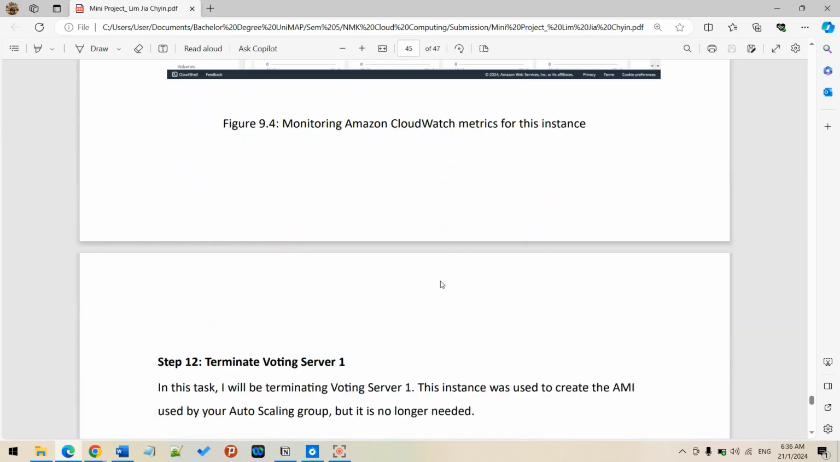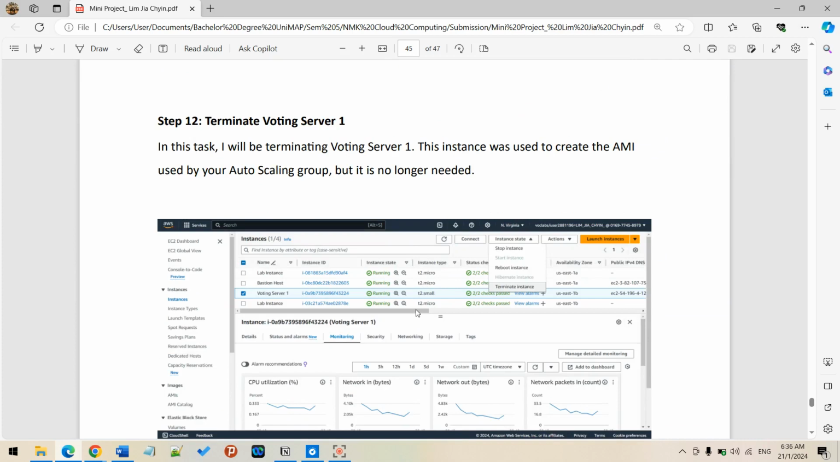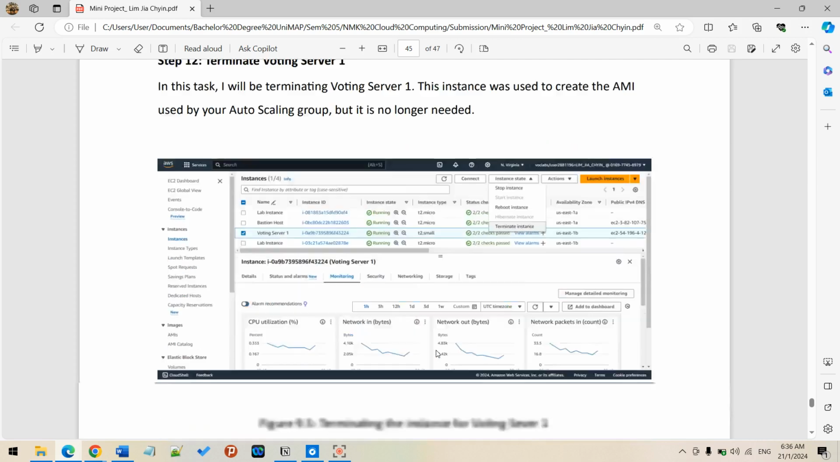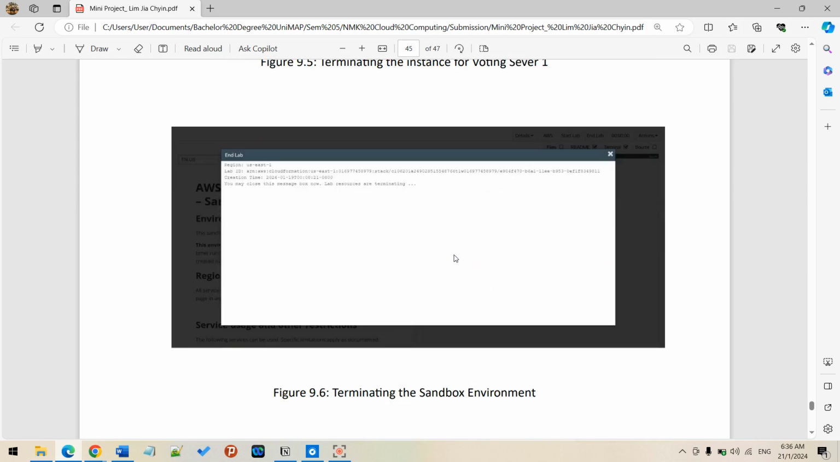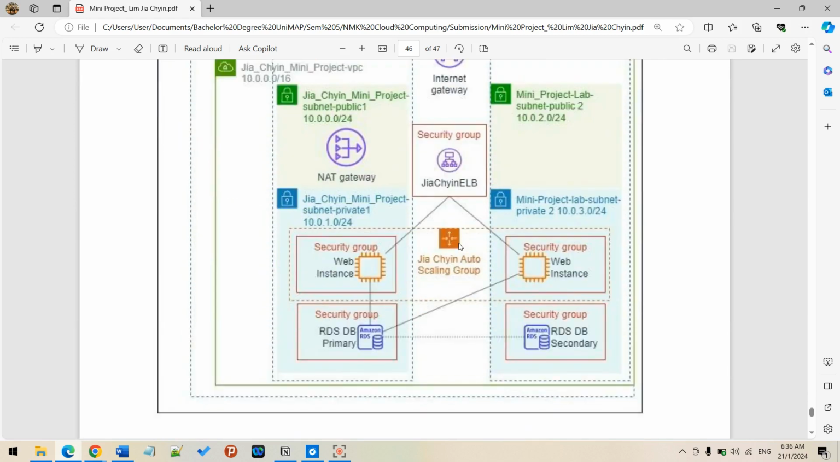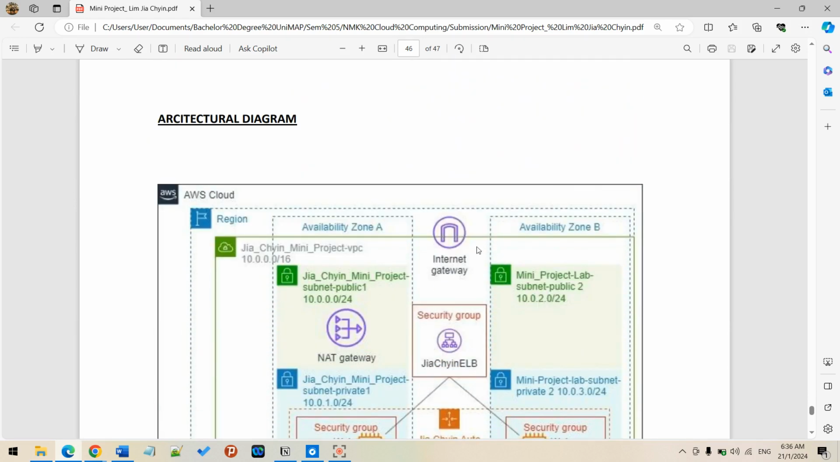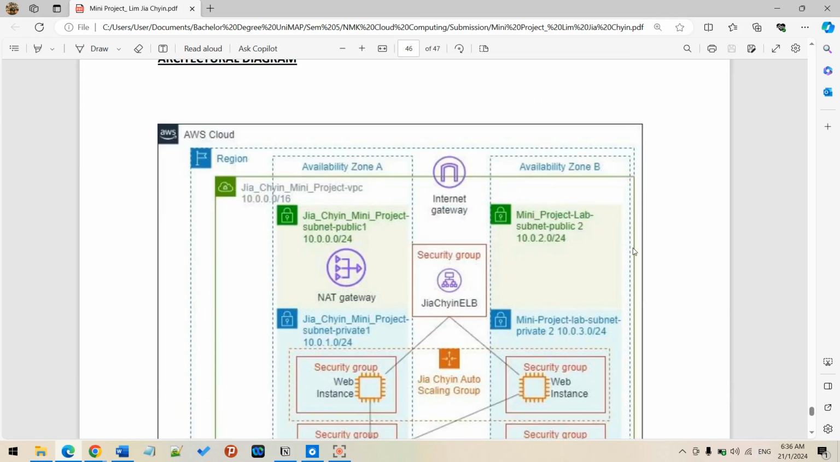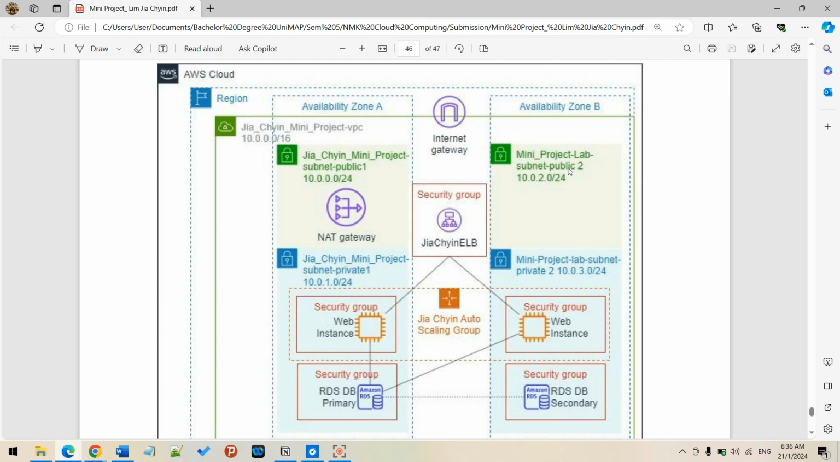Last but not least, it's time to terminate the instance. Once I have verified everything works, I will terminate the voting server, and it comes to the end of the lab. Basically, this is the architecture diagram I did for the previous 40 pages. I have the availability zones, public to private, the security group, the scaling group, and the load balancer. This is the overall thing that I conducted for my online voting system.